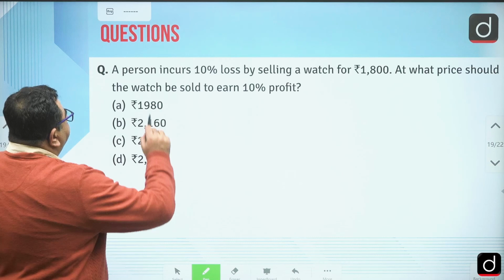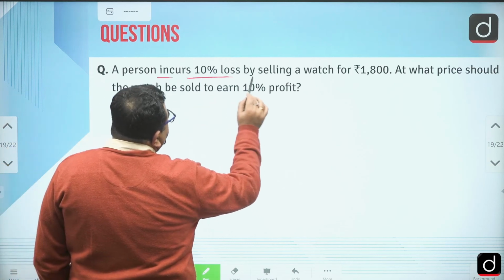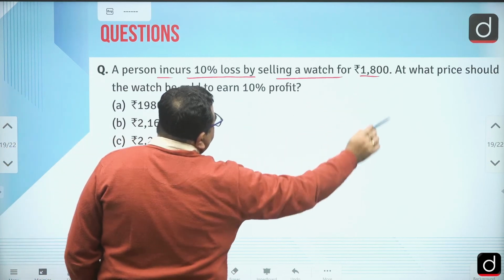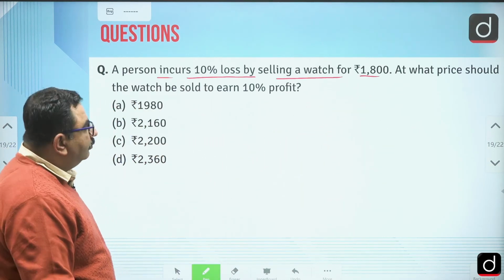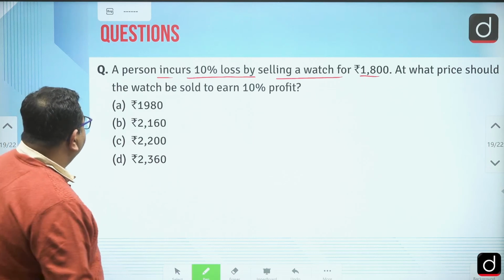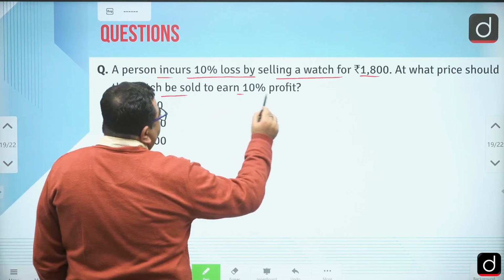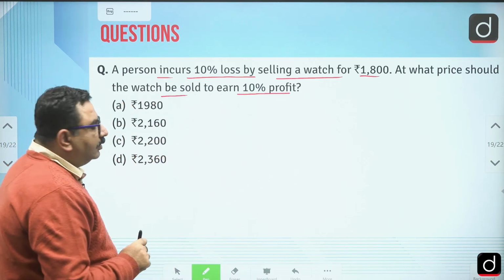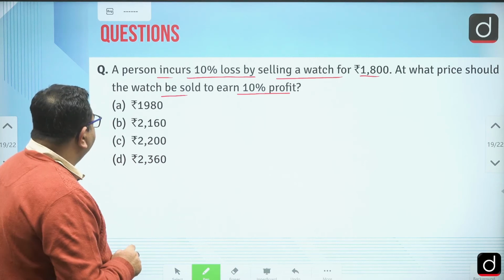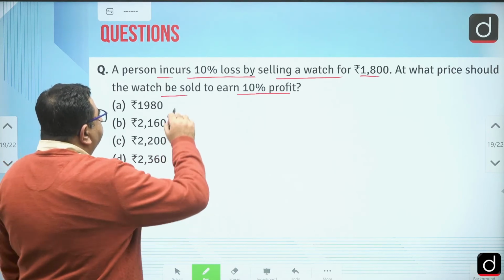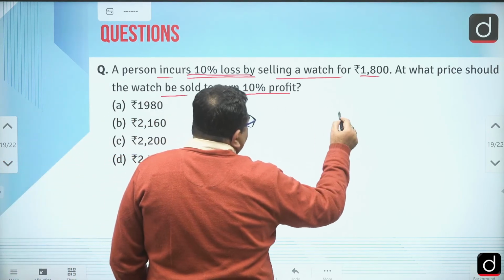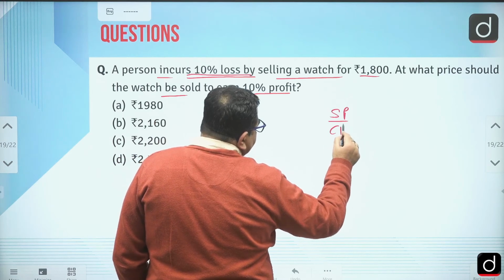Okay, now in this, a person incurs 10% loss by selling a watch for 1800 rupees. At what price should the watch be sold to earn 10% profit, right? So again, we can do in simple manner, 10% loss. So can I write SP by CP?